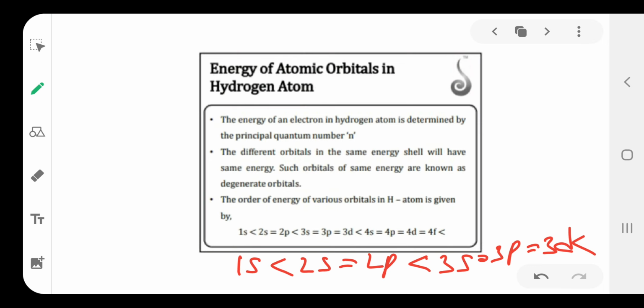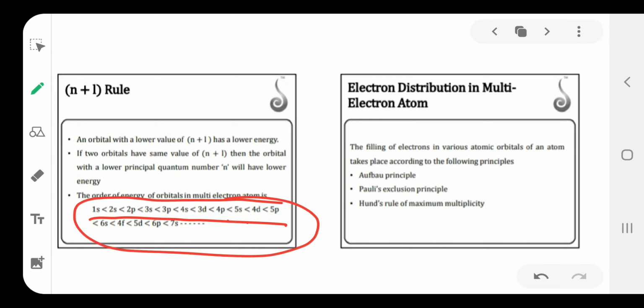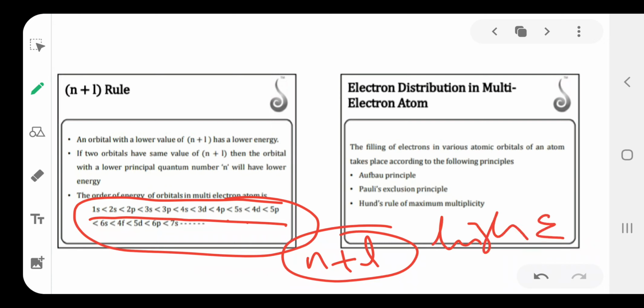But in atoms containing more than one electron, multi-electron species, the energy order of orbitals is 1s, 2s, 2p, 3s, 3p, 4s, 3d, 4p, 5s, 4d, 5p, 6s, 5f. This is obtained from the Aufbau diagram. The energy of an orbital is calculated by the n plus l value. The higher the n plus l value, the higher the energy. The lower the n plus l value, the lower the energy.